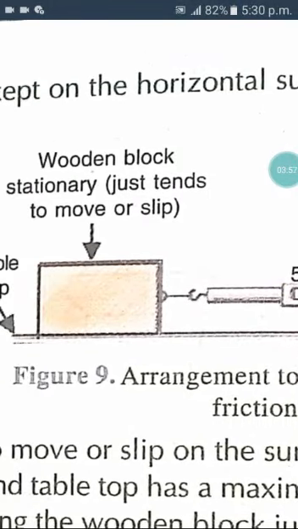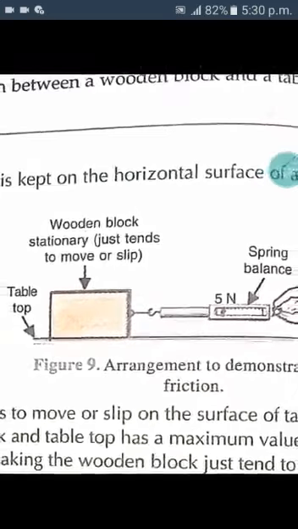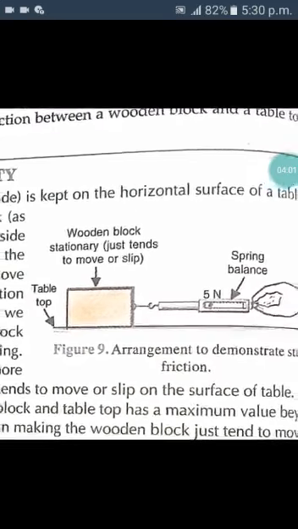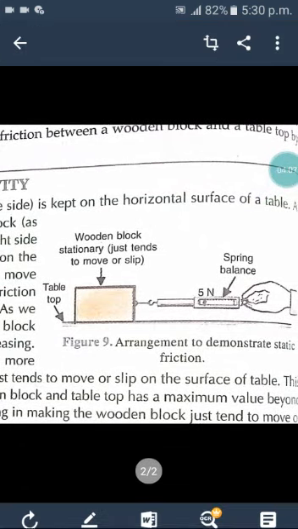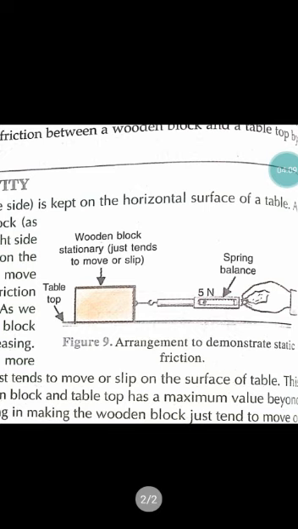See students, figure 9 shows an arrangement to demonstrate static friction. There is a wooden block placed on a table, and there is a spring balance attached to the hook on the wooden block. The spring balance measures force, right?